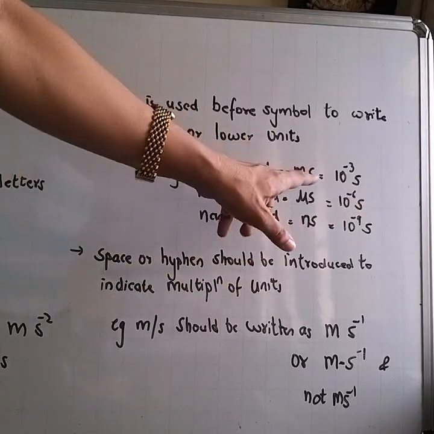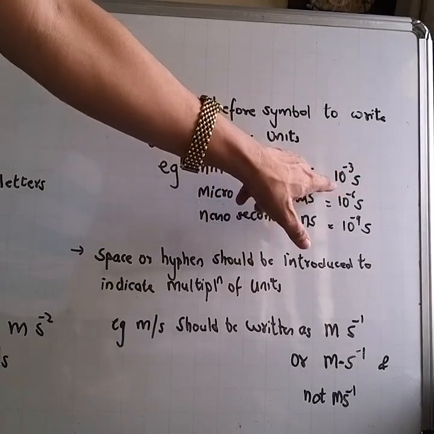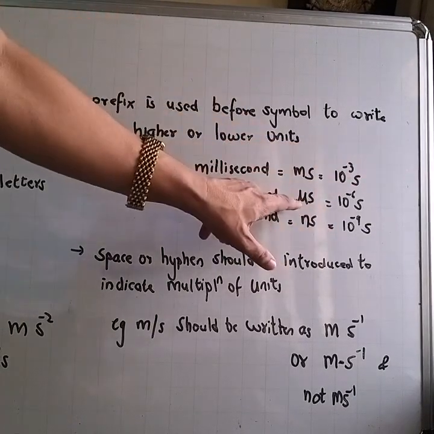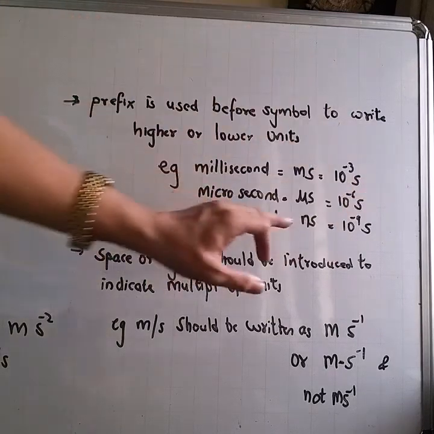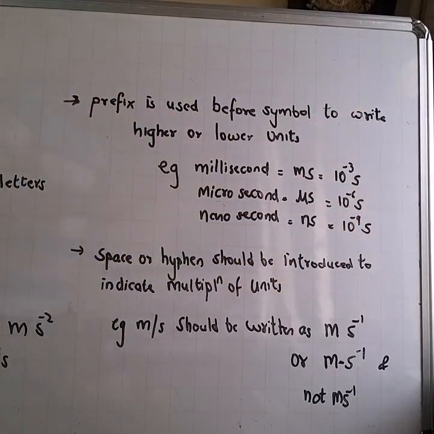Okay, so these are the conversions. 1 millisecond is 10 raised to minus 3 seconds. 1 microsecond is 10 raised to minus 6 seconds. 1 nanosecond is 10 raised to minus 9 seconds.